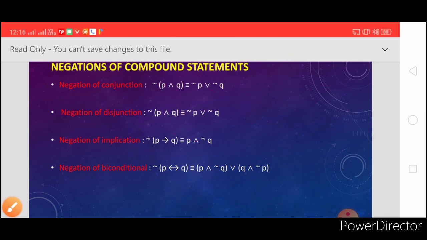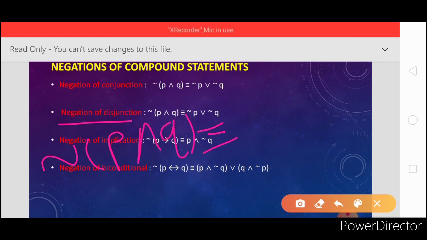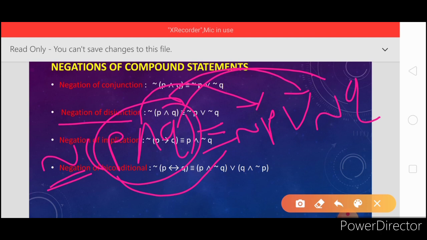And in the opposite way, negation of disjunction is the conjunction of their negations. It means write the conjunction, replace the disjunction, and write the negation of the first statement as well as the negation of the second statement. So negation of conjunction is disjunction of their negations.